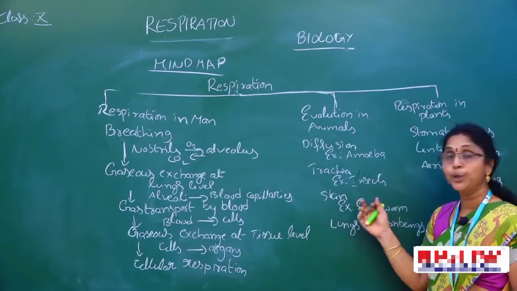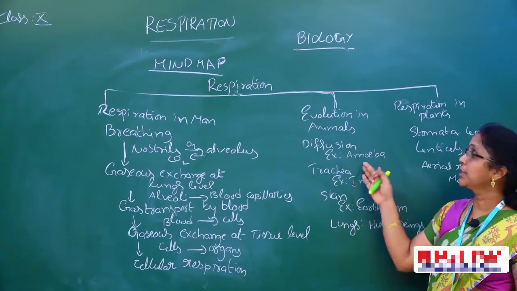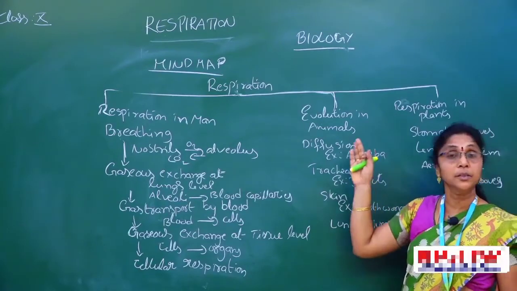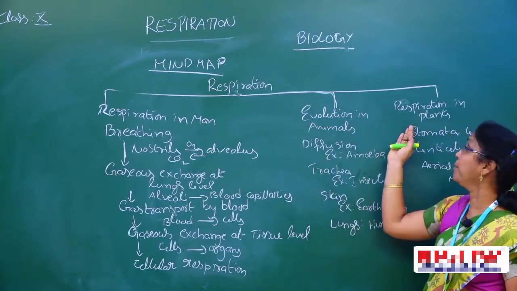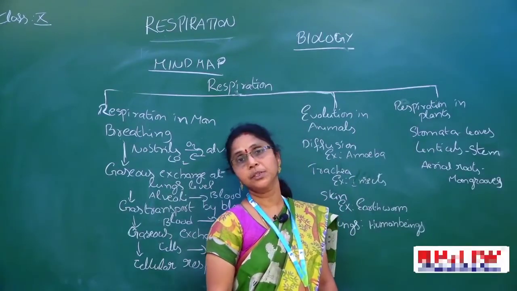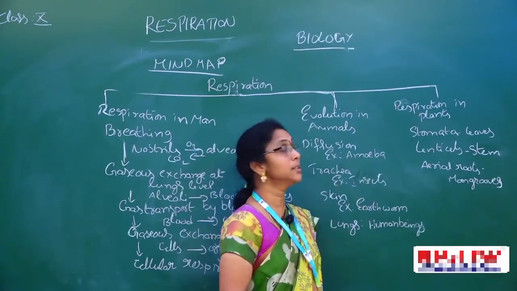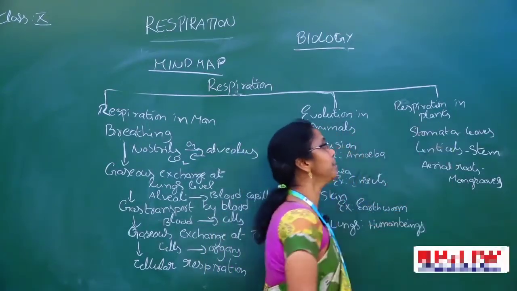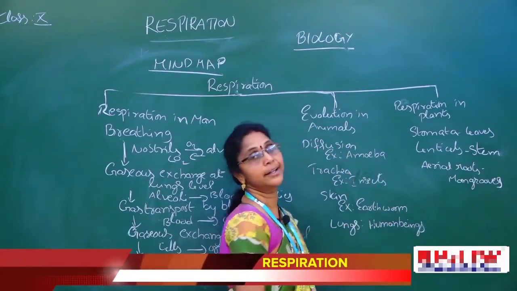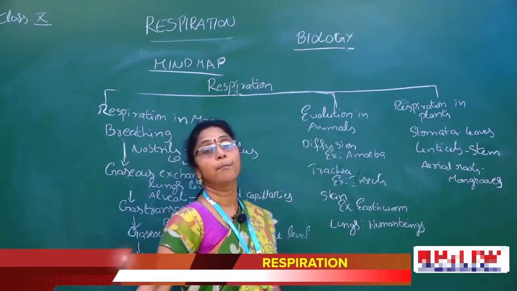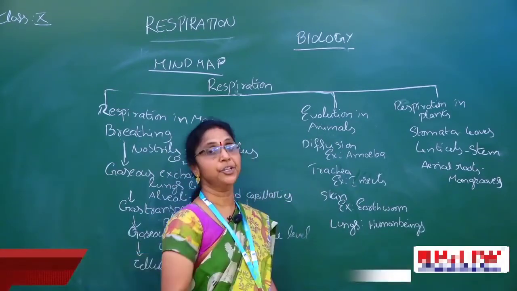And lungs, human beings. These are the types of respiratory organs and processes we can see in animals. Like that, in plants also, the respiration process is essential, as we already discussed. Now what are the respiratory organs in plants? Stomata, lenticels and aerial roots. So this is the mind map of respiration.